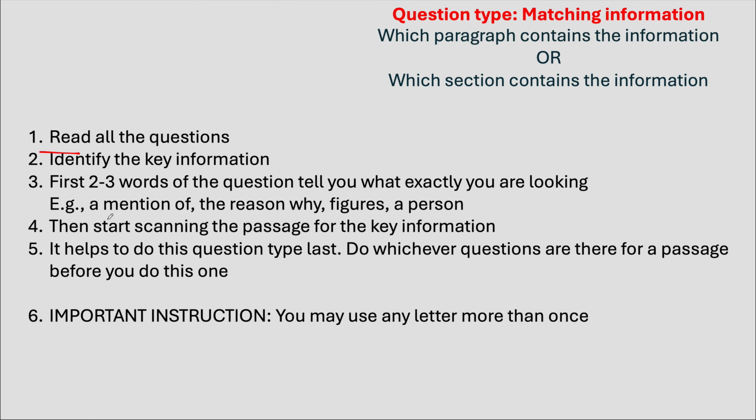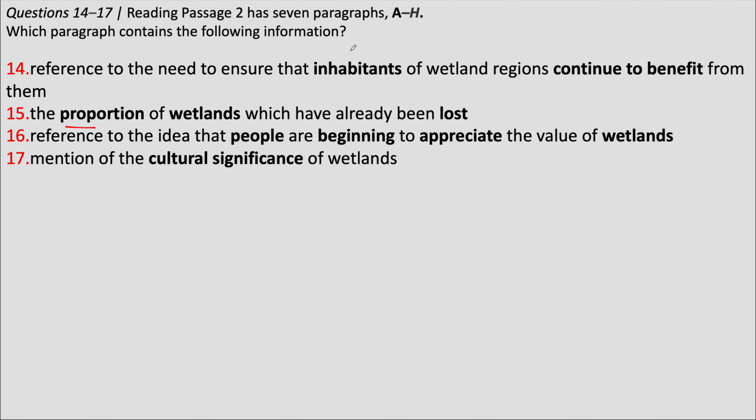After that, we scan the passage for the key information. Almost always, I prefer to do this question type last because it's easier to look for these answers once you are a little familiar with the passage. An important instruction for these questions is you may use any letter more than once. Just as in the previous question type that we did, here also this information is not given, which means we can use each letter only once. No letter will be repeated in these answers.